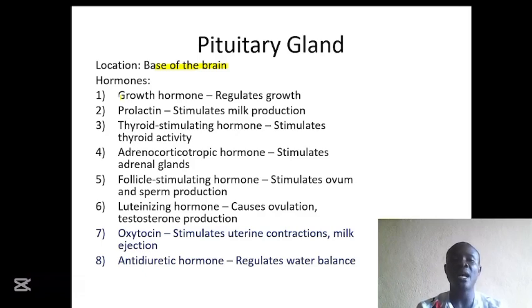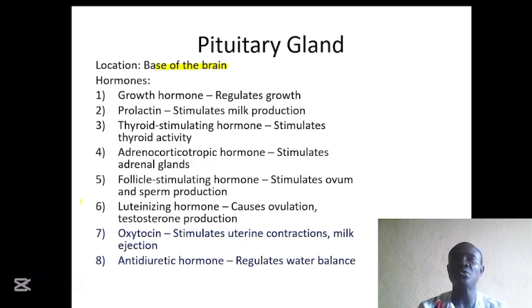These hormones here from 1 to 6 are secreted by the anterior pituitary gland, and the 7th and the 8th here are secreted by the posterior pituitary gland. The anterior pituitary gland and the posterior pituitary gland are connected by a blood vessel. But the posterior pituitary gland and the hypothalamus are connected by a nerve.